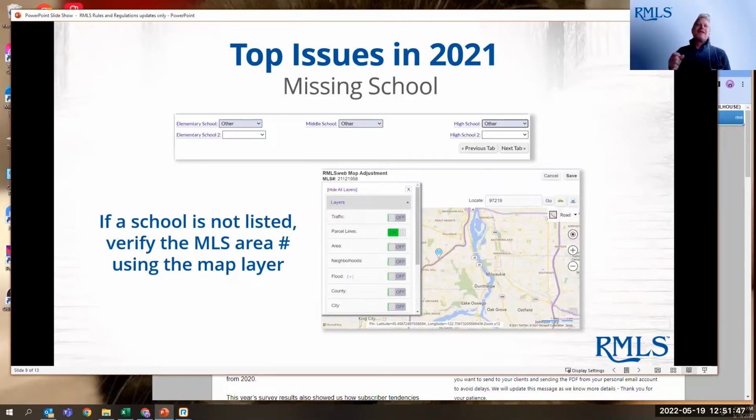However, if you are entering in a listing and you're certain that the school that services your area is not in that list and you're going to choose other, the first thing that we suggest is double checking the MLS area number, and making sure you're in the correct area number so that the correct list of schools shows up. If you're in that area number, if you've verified that this is not a private school that your homeowner has indicated, then respond to that email and let us know, because schools do change names. They do get new schools added, and we'll make that change and update that information for you.